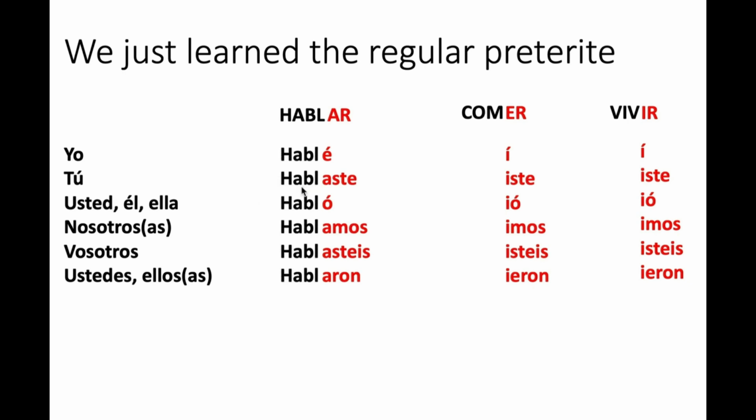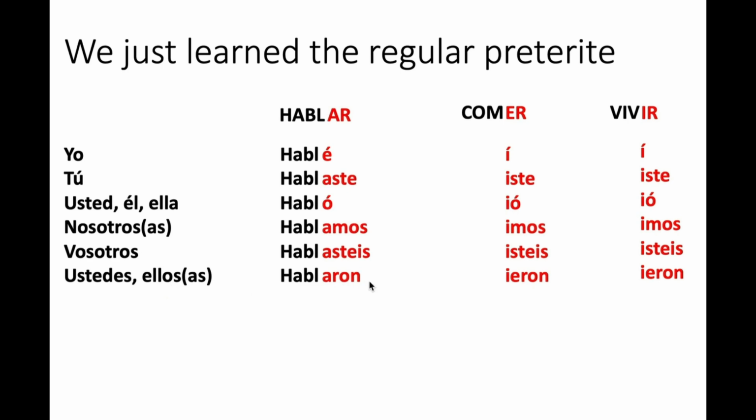For tú, hablaste, you spoke. Usted, that's the formal you. Él, he, or ella, she, habló. She spoke, he spoke, you spoke, using usted, of course. Hablamos, we spoke. Hablasteis, you all spoke. You would use this form if you're in Spain. Ustedes, you all. And then ellos, they, hablaron, they spoke.